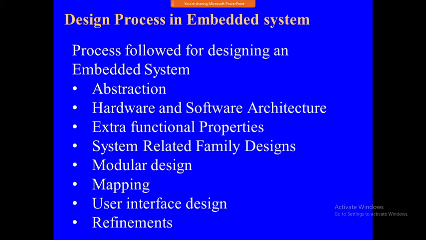First, in the abstraction, each problem component is first abstracted. For example, abstraction of the robotic system problem can be in terms of the control of arms of robots. Like that, we are going to see the abstraction. Next are the hardware and software architectures. Architecture should be well understood before we design. What hardware components and software components should be used, and how they have to communicate, which hardware should communicate with which hardware device, we do all of that here. The pictorial view we are going to see in the hardware and software architecture.